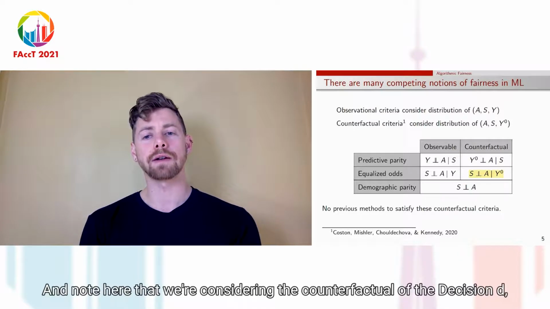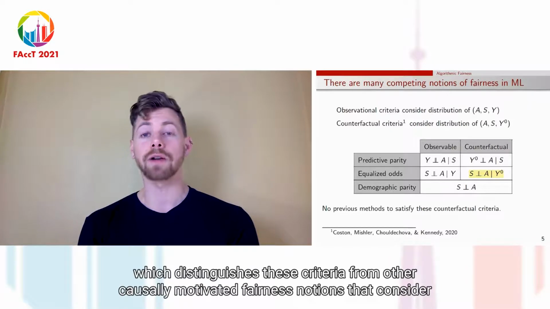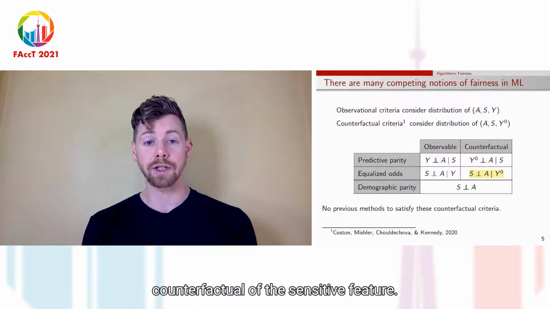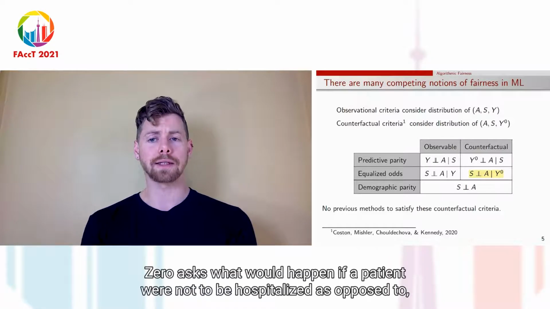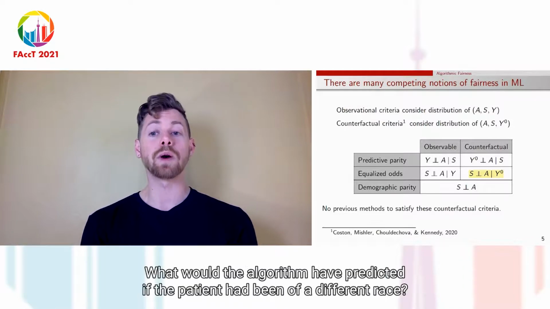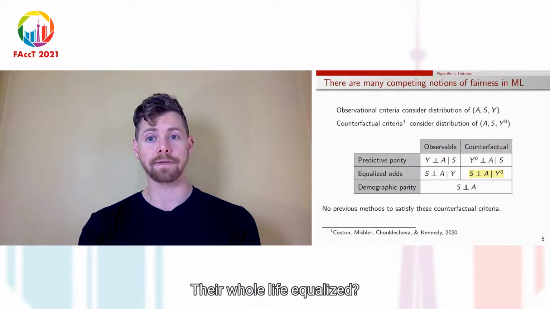And note here that we're considering the counterfactual of the decision D, which distinguishes these criteria from other causally motivated fairness notions that consider counterfactuals of the sensitive feature A. So our Y0 asks, what would happen if a patient were not to be hospitalized, as opposed to say, what would the algorithm have predicted if the patient had been of a different race their whole life?